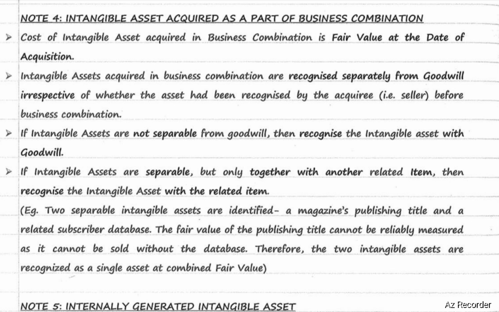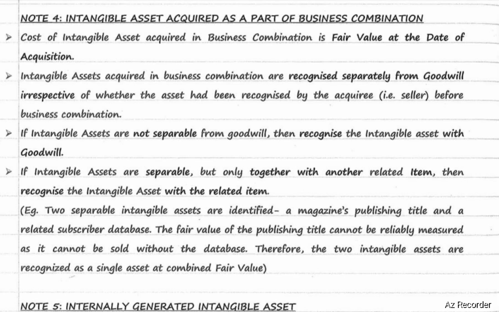Intangible assets acquired in business combination are recognized separately from goodwill, irrespective of whether the asset had been recognized by the acquiree, that is, the seller, before the business combination. If intangible assets are not separable from goodwill, then recognize the intangible asset with goodwill. If intangible assets are separable but only together with other related items, then recognize the intangible assets with the related items. Example,